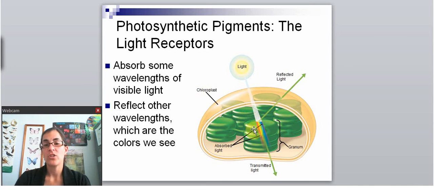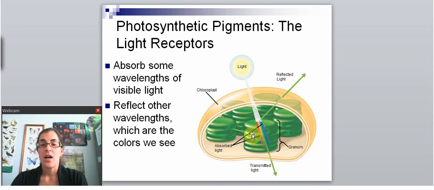And it's going to hit the chlorophyll in the thylakoid membranes. And what happens is that all of those different colors are present. The chlorophyll pigment will absorb some of those colors, and then it will reflect or transmit some of those colors. The color that you see when you look at something is the transmitted or reflected light. So when we look at the chloroplasts, they appear green to us because they're reflecting or transmitting green light.